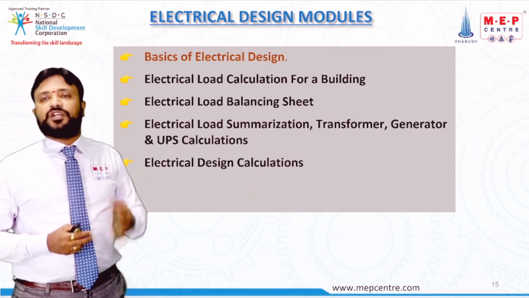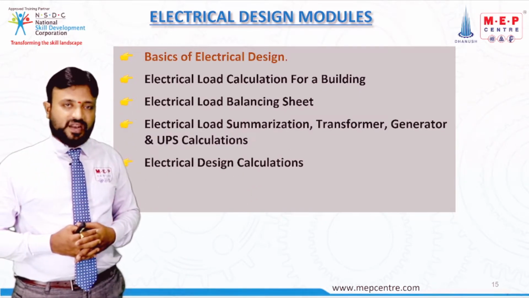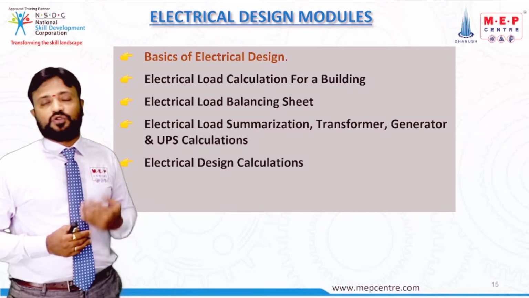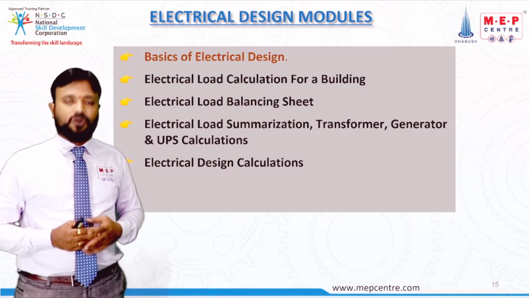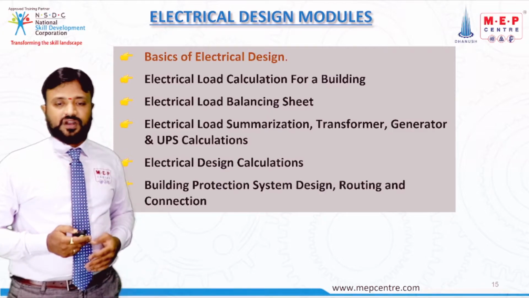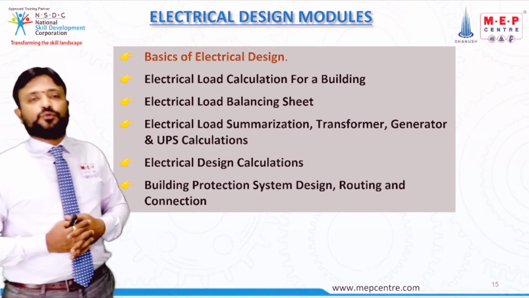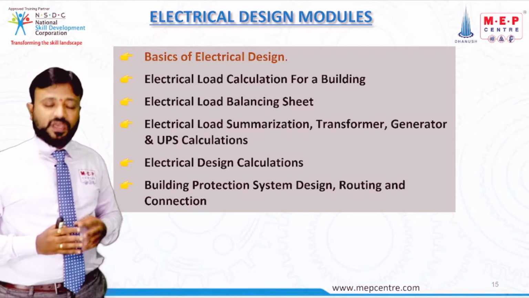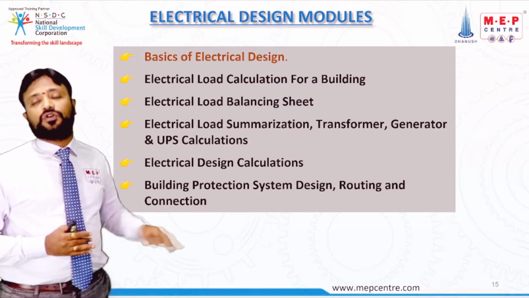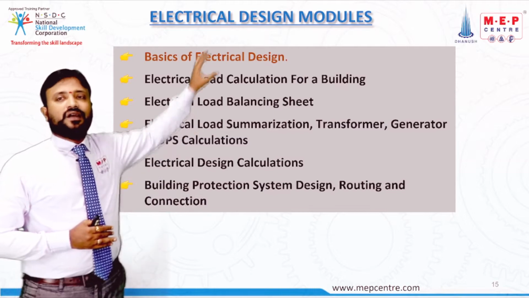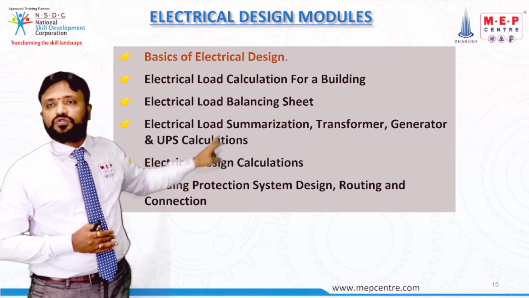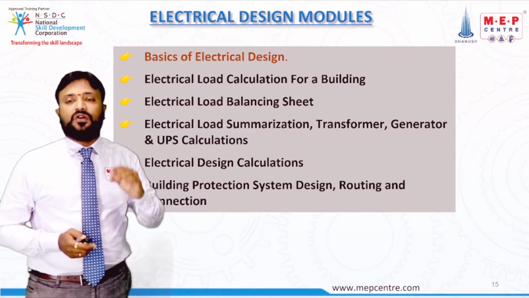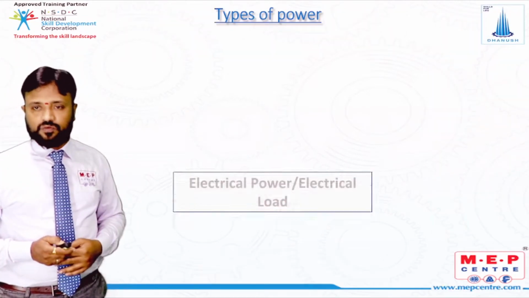And then we are going to study the electrical design calculations, meaning the voltage drop, short circuit, tripping, and all such calculations. Then the building protection system, where we study cable trays, bus bars and earthing. We study all this in the last model. So electrical design is classified into 6 different models. Now let us see what topics we have in each and every model.